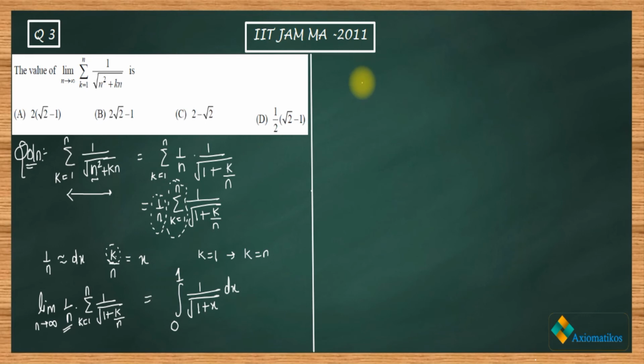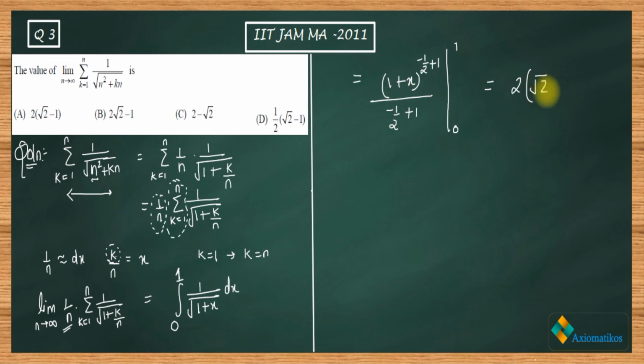Now this integral is a very simple integral. You can directly integrate. The integral will be 1 plus x to the power minus 1 by 2 plus 1 over minus 1 by 2 plus 1, with limits from 0 to 1. After placing the limits, you will get 2 times root 2 minus 1. This is what you will get. Are you getting my point or not?